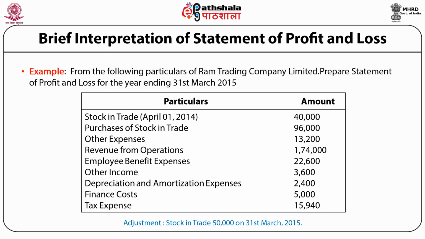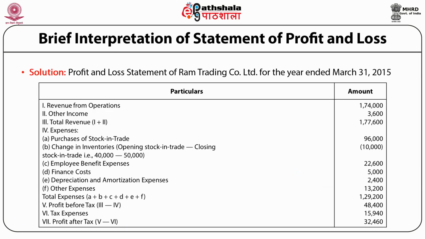We are required to prepare a statement of profit and loss for the year ending on 31st March 2015 with the help of this information. The profit and loss statement of RAM Trading Company Limited for the year ending 31st March 2015 is given here. First of all, revenue from operation is calculated and given.